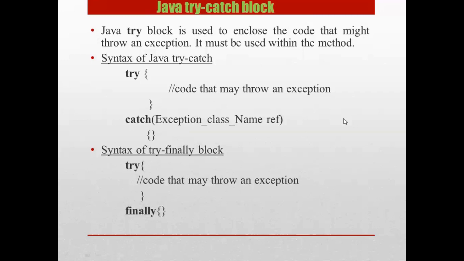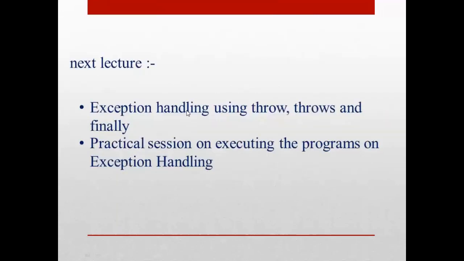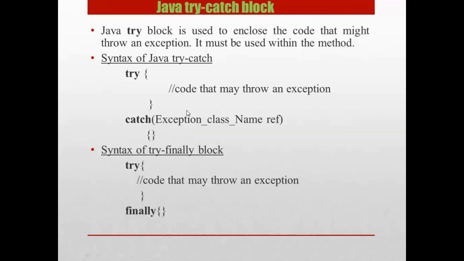Let me show you an example for multiple catch blocks. So here, Java multiple catch block is nothing but a try block followed by one or more catch blocks. Each catch block must contain a different exception handler.